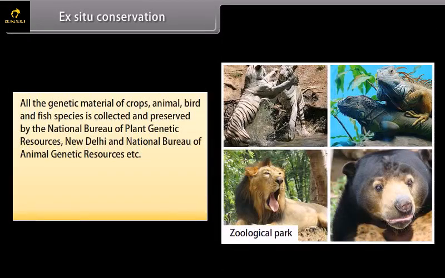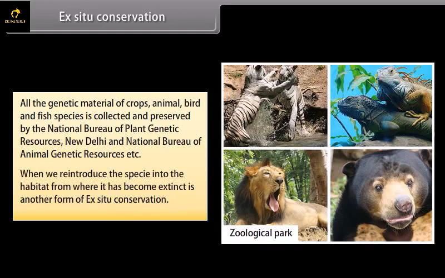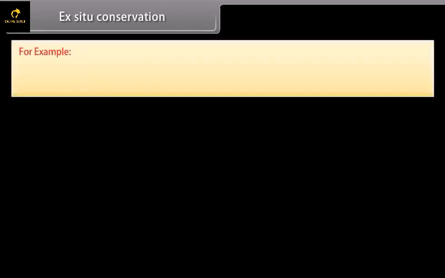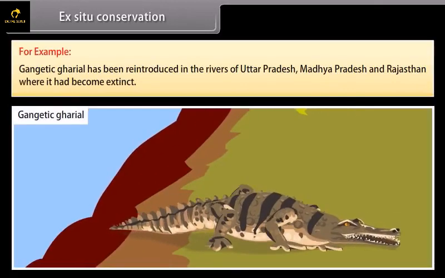All the genetic material of crops, animal, bird and fish species is collected and preserved by the National Bureau of Plant Genetic Resources, New Delhi, and the National Bureau of Animal Genetic Resources, etc. Reintroducing a species into the habitat from where it has become extinct is another form of ex situ conservation. For example, the gigantic gharial has been reintroduced in the rivers of Uttar Pradesh, Madhya Pradesh and Rajasthan where it had become extinct.